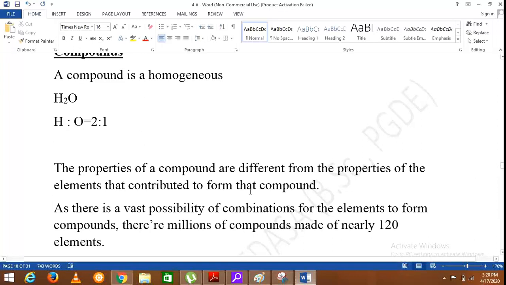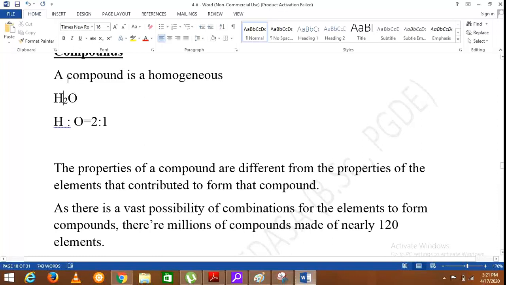The properties of a compound are different from the properties of the elements that contributed to form that compound. Again, we'll move on to our example, water, H2O. Hydrogen has got different properties, and the element oxygen has got some other properties.